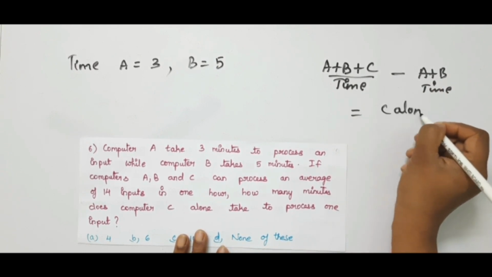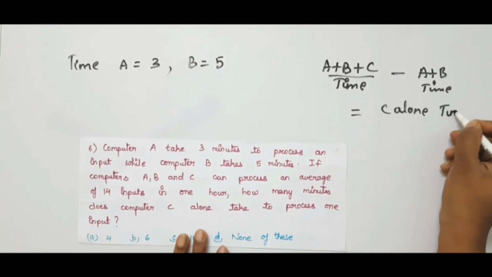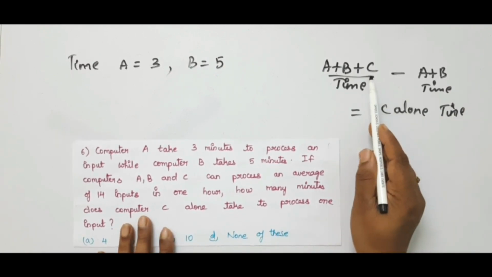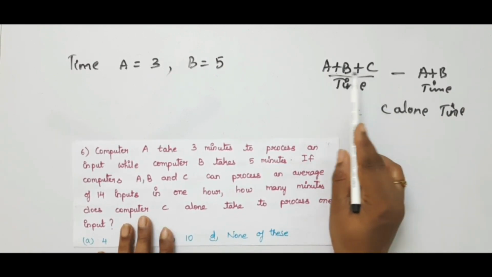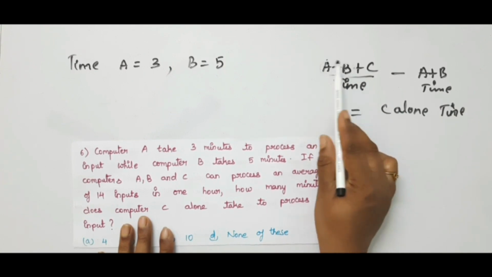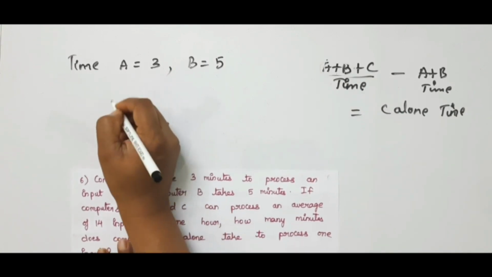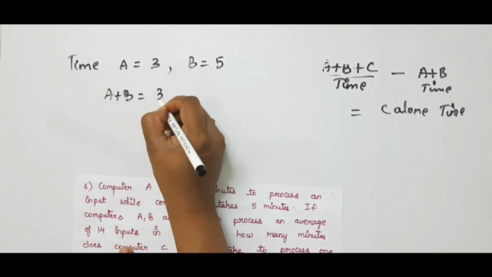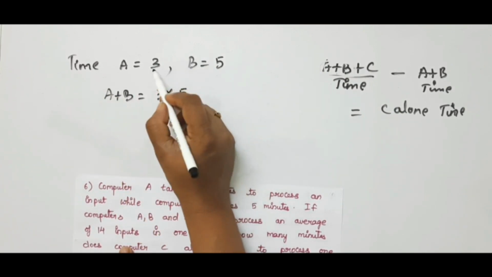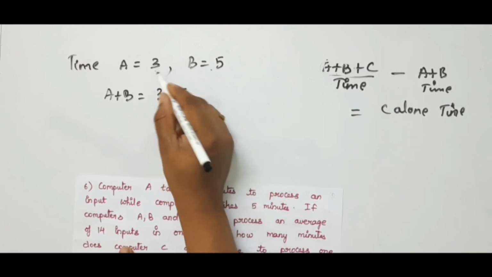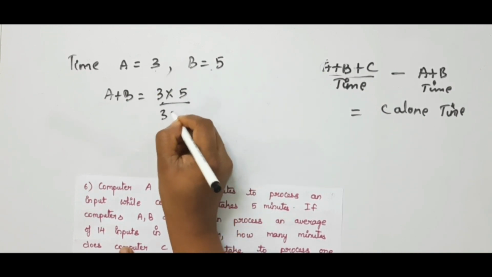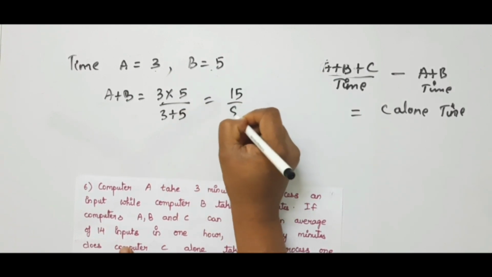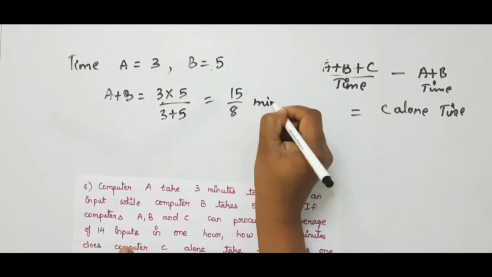Is it not? The same shortcut method which we had done for the first problem. So to get C's time, we have to subtract from the whole time the time taken by both A and B. So first we have to find A plus B. A plus B is equal to 3 into 5, the shortcut method: first multiply, divided by the sum of these two, 3 plus 5. This is equal to 15 by 8. This is in minutes. Is it not?